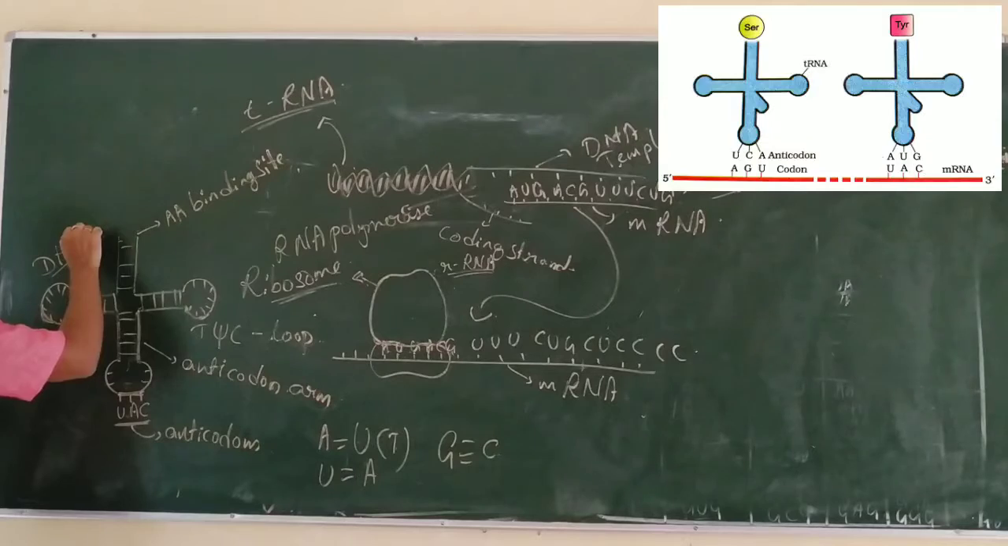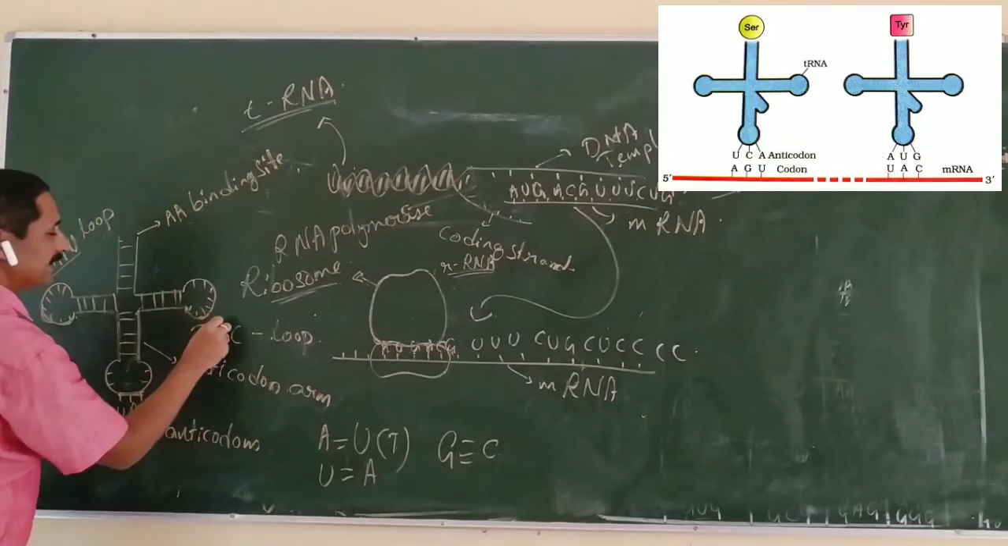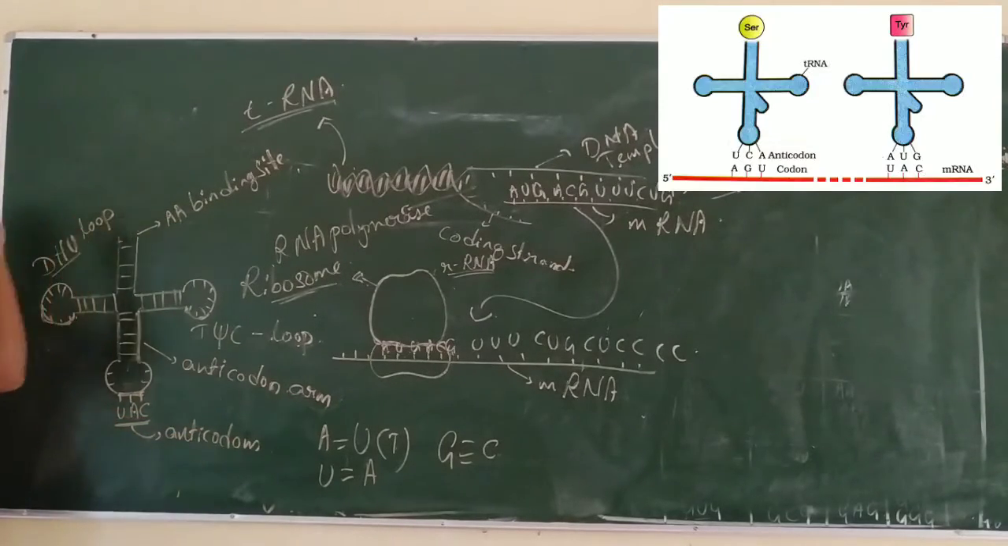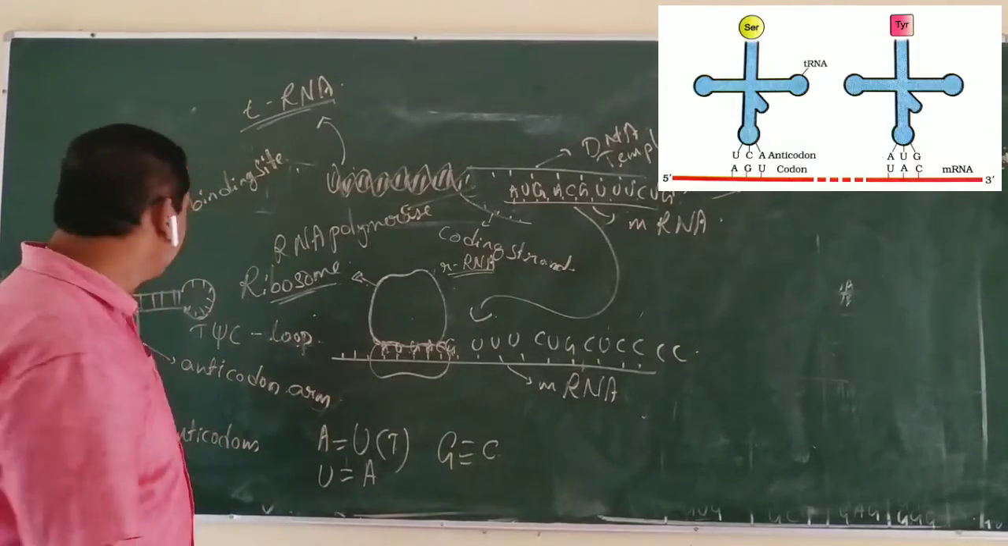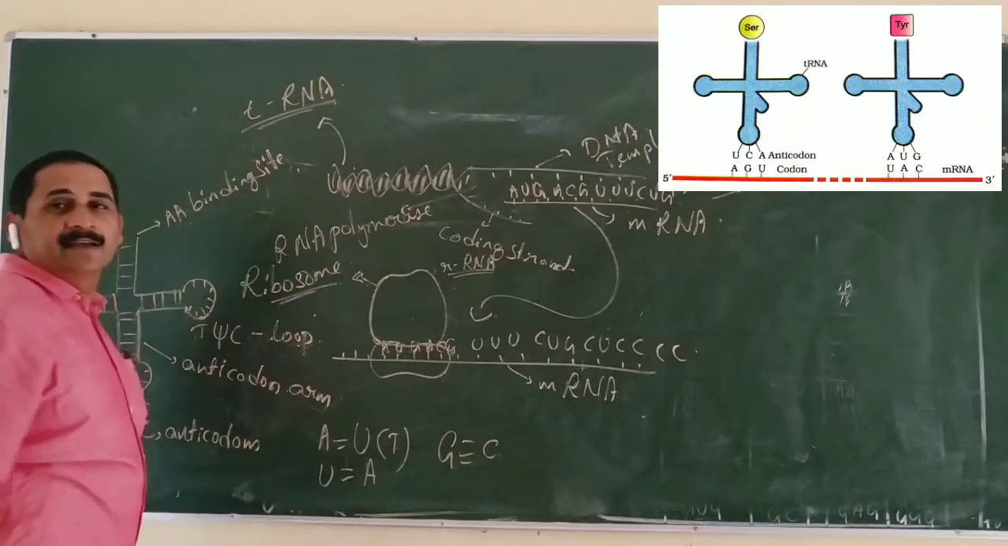DHU, that is dihydrouridine loop. We can see an amino acid binding site, a T-C loop, an anticodon arm, and the DHU loop, dihydrouridine loop. That is the structure of tRNA, a clover-leaf model of tRNA. This tRNA is produced by the DNA.